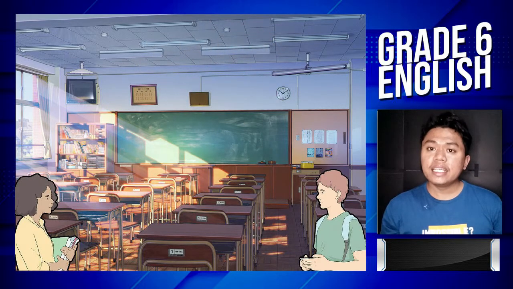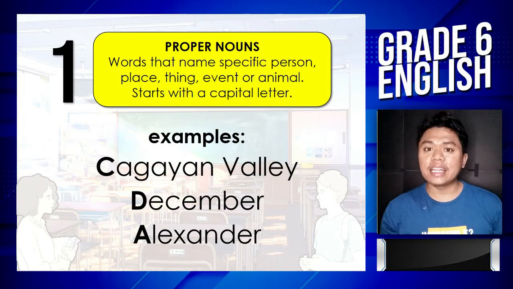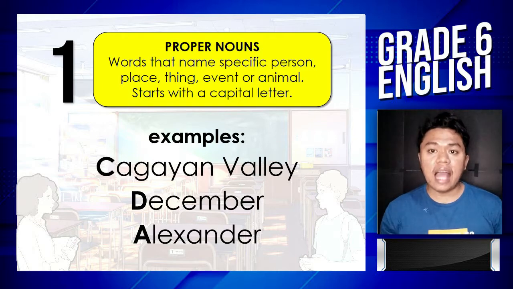The first one is the proper noun. Proper nouns are words that name specific person, place, thing, event, or animal. Proper noun starts with a capital letter. Examples are Cagayan Valley, December, and Alexander. Cagayan Valley is a name of an exact place. December is an exact name of a month. And Alexander is an exact name of a person.